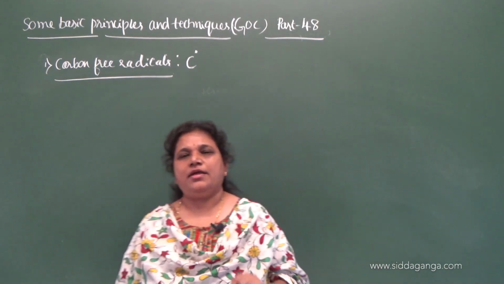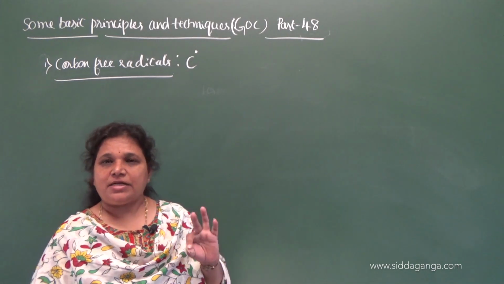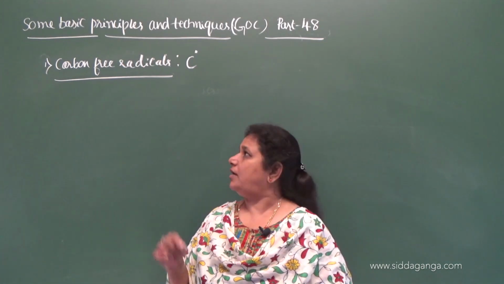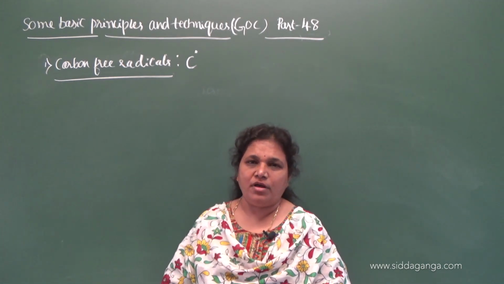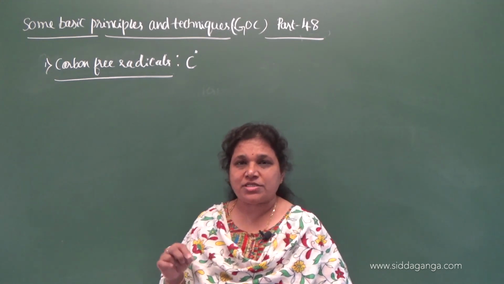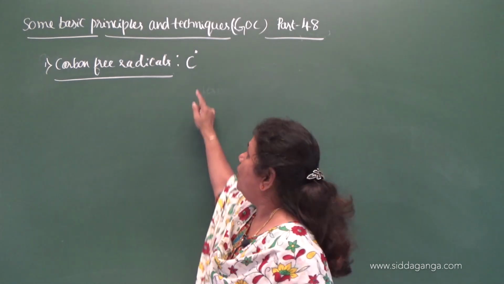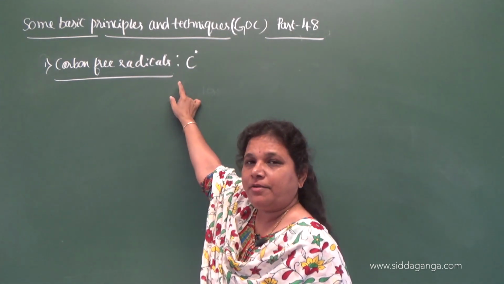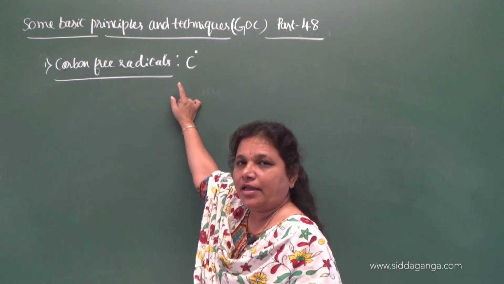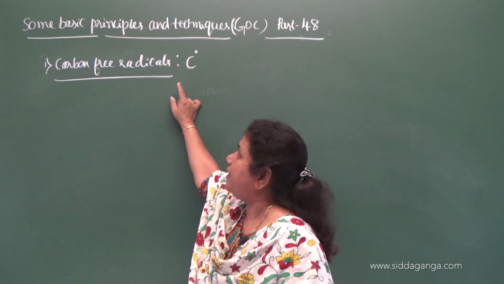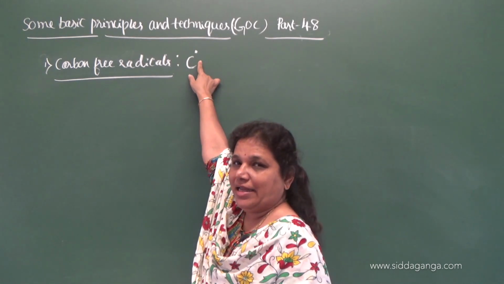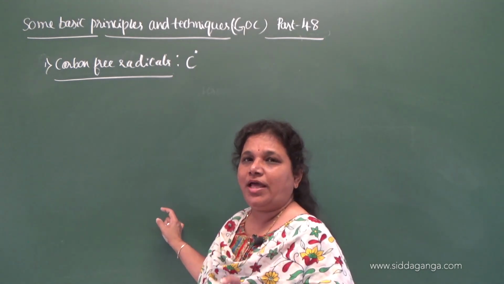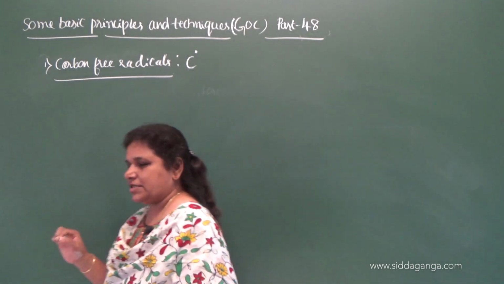How do we define carbon free radicals? They are chemical species obtained by the homolytic cleavage of a sigma covalent bond during an organic reaction, where the carbon contains one unpaired electron, or odd number of electrons in its valence shell.